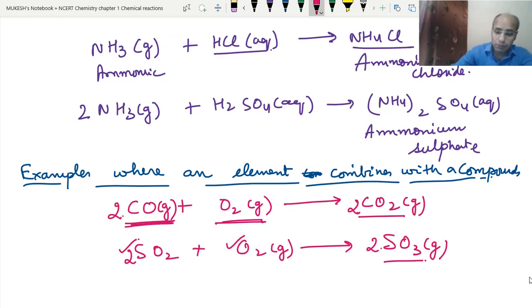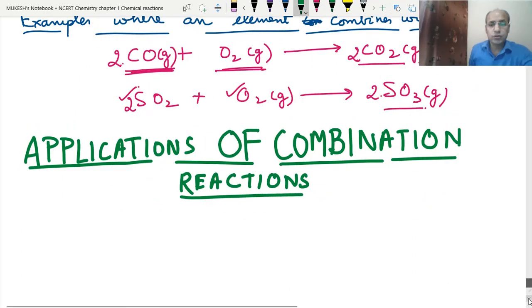Okay, now we will come to the applications of combination reactions. Actually in our daily life or in industry, these combination reactions are very useful. So let's take their examples one by one. First, this reaction is used in the manufacture of hydrogen chloride gas in industry from hydrogen and chlorine.